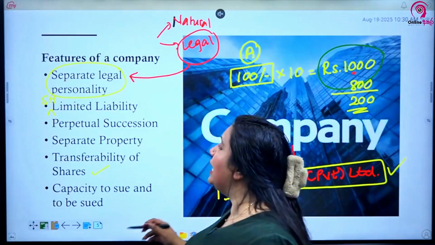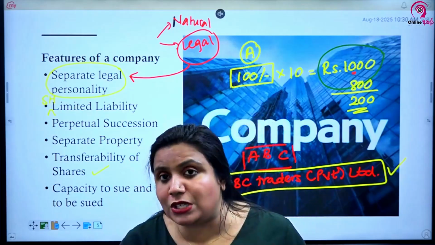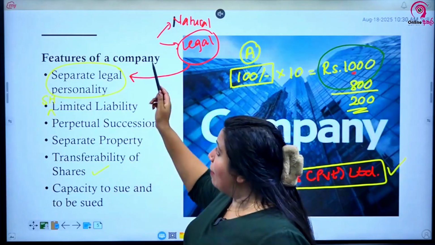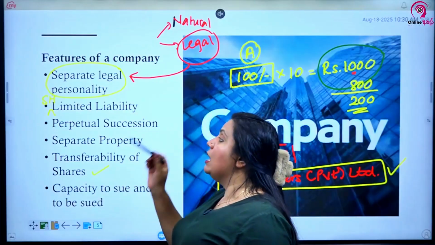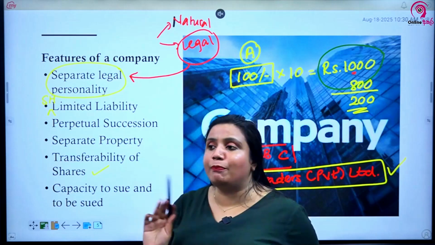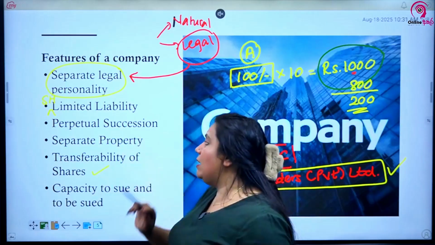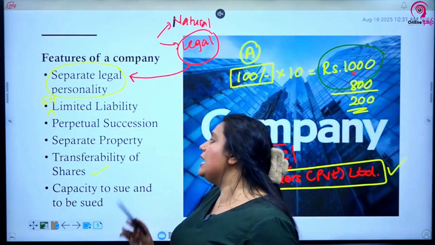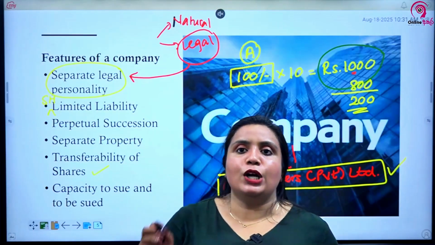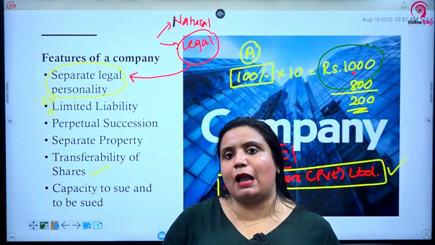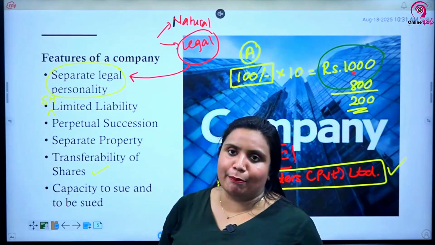That's the reason. So these are the main features of a company. Very, very important for you to remember, and they have been questioned in the past as well. Companies have a separate legal personality. Their shareholders have limited liability. Companies have perpetual succession. A company doesn't fold or get absorbed with the owner. A company can have its own separate property. In a company there is transferability of shares, and companies have the capacity to sue and to be sued. These are the main features of a company.